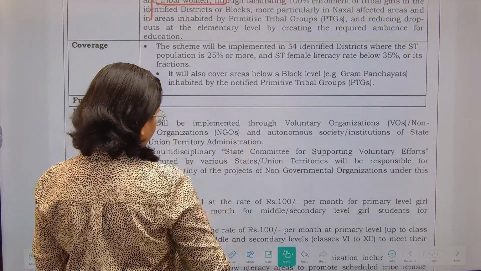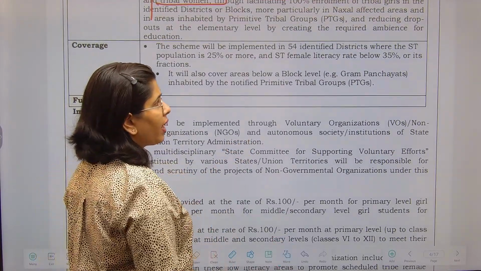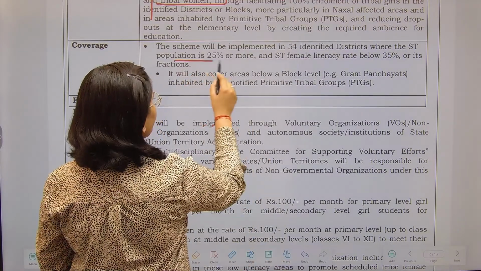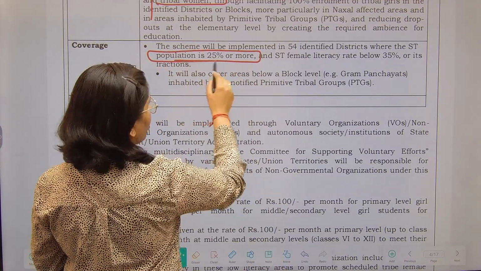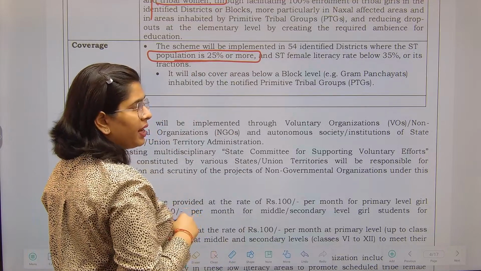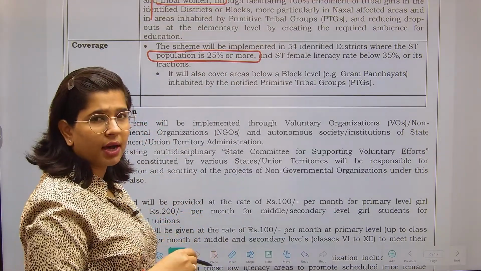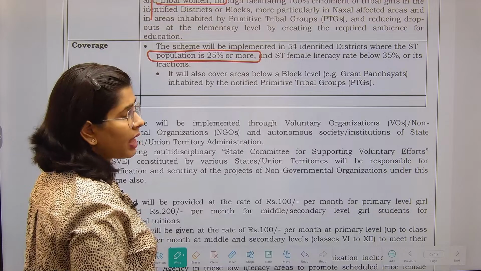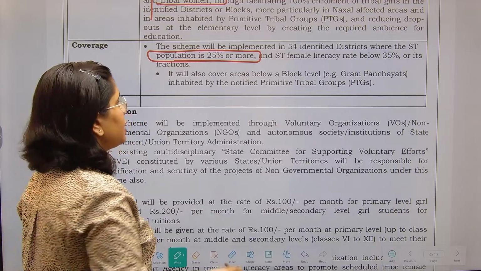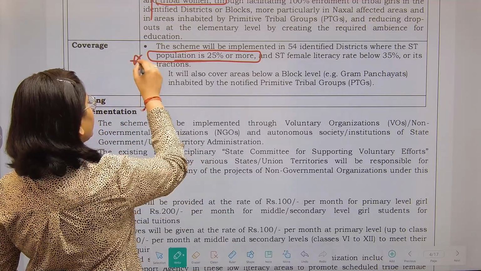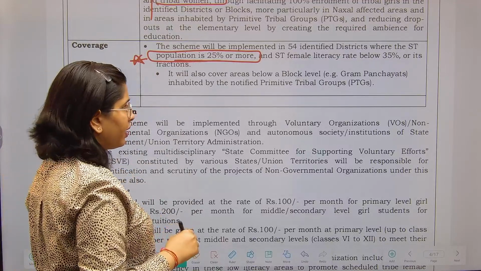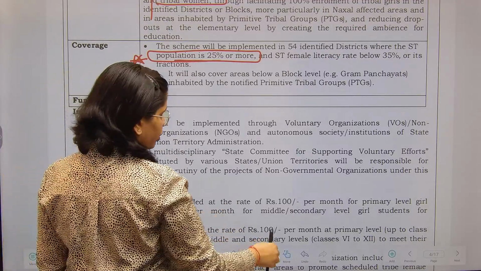This scheme is going to be implemented in 54 identified districts where the ST population is 25% or more, and the female literacy of scheduled tribe females is below 35%. So this is our coverage, the identified area of coverage. Next is how this is going to be implemented.